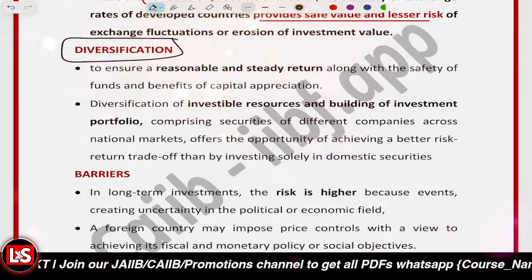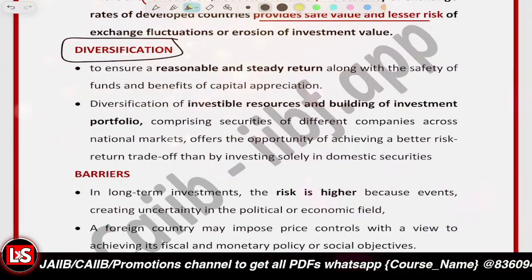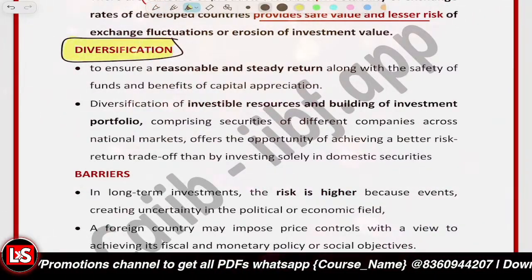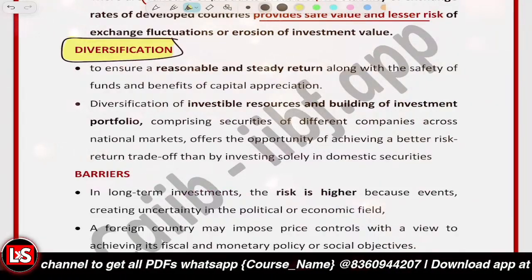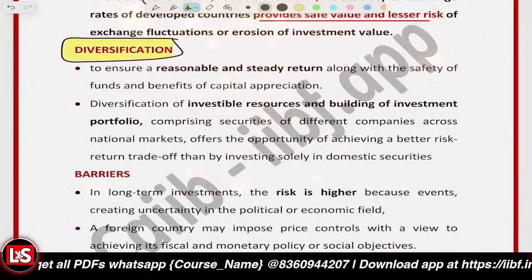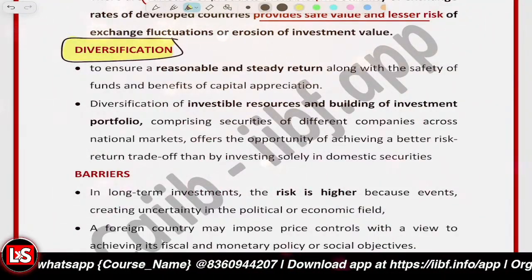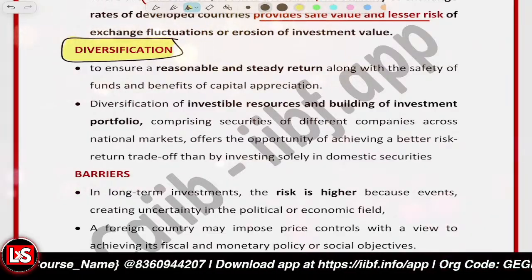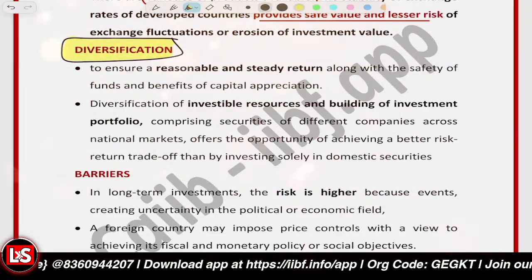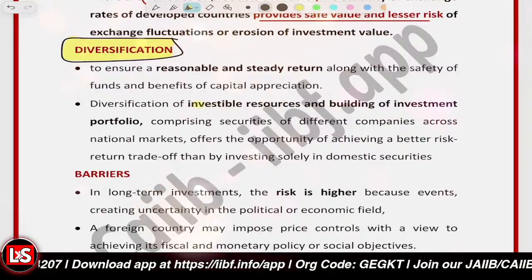So that's basically the main benefit that you get when you're investing in international portfolios, international portfolio investment, IPI. Overall portfolio risk is definitely reduced.